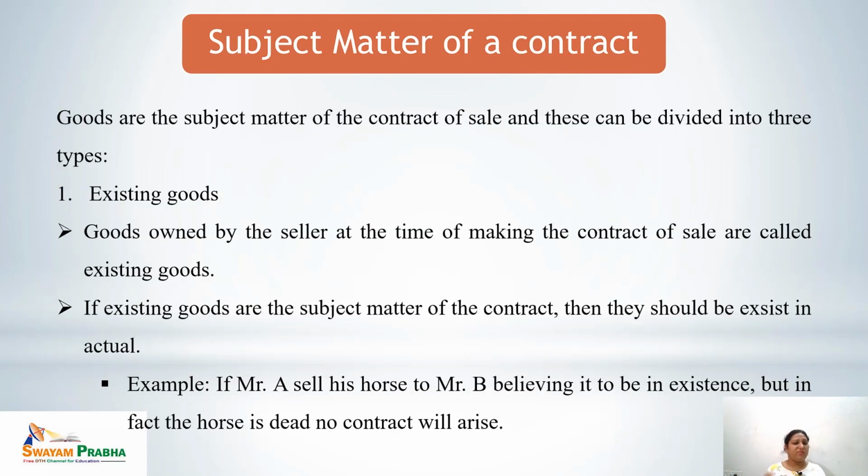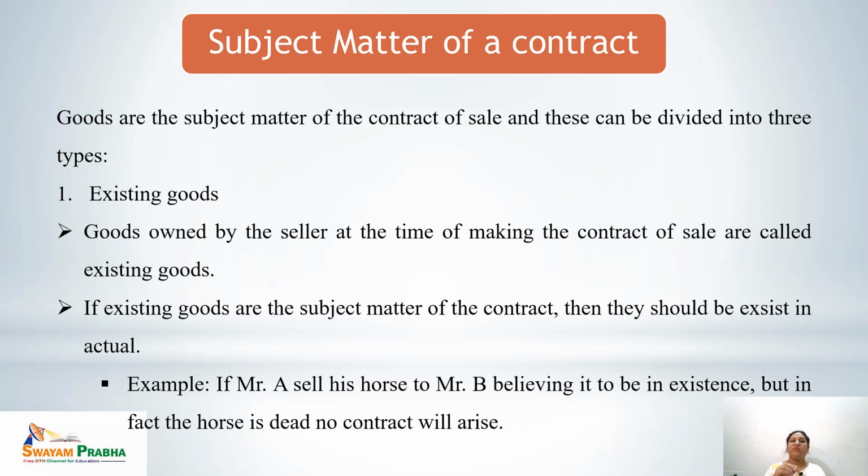Let's proceed with a very important aspect of the contract of sales, that is the subject matter of the contract. What do we mean by the subject matter of the contract? Subject matter of a contract of sale is always and always goods. Goods can be further divided into three types. First, let's talk about the existing goods. The goods which were present at the time of making of the contract are called existing goods.